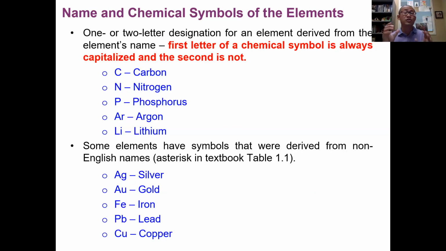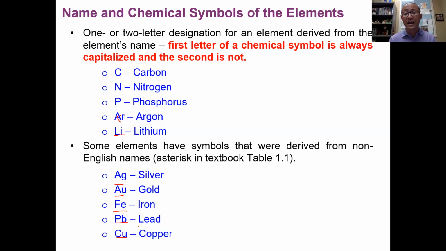If you have two capital letters, you're talking about two elements, not one element, because an element can either be one capital letter or a two-letter symbol, a capitalized letter followed by a lowercase. Because you're studying chemistry, don't make those mistakes, because we have to be strict on the symbols. After you know what a symbol looks like, here are some examples: carbon, nitrogen, phosphorus, argon, lithium, silver, gold, iron, lead, and copper. You can see that the symbol can either be a single letter or two letters with a capital followed by a lowercase.